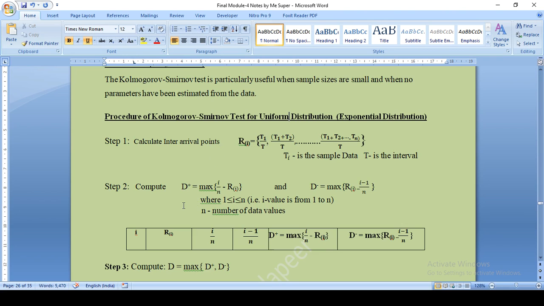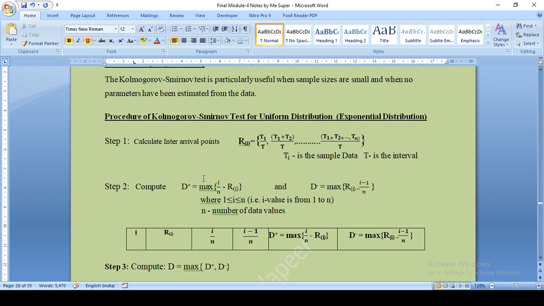Second step, we need to calculate two things, that is D plus and D minus. What is D plus? We need to find i by n minus Ri, where Ri we just calculated from the above formula. What is i? i is the value which ranges from 1 to n. What is n? n is the total number of data values given. For example, if 10 data values are given, n will be 10; if 20 data values are given, n will be 20. So i will range from 1 to n, the total number of data values given. That is important.